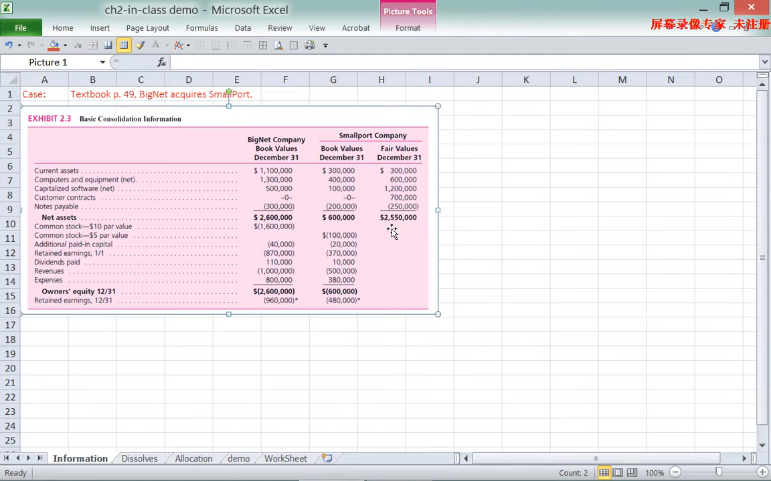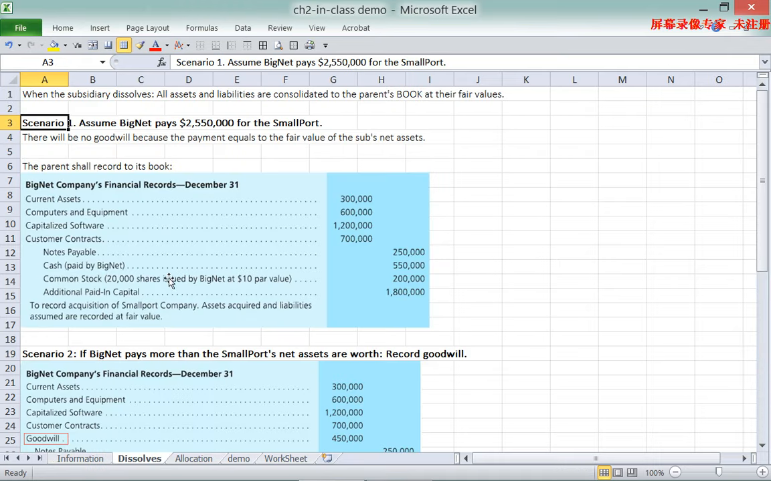So if the parent acquires the subsidiary at exactly the same amount as the fair value of the net assets, it just records all the assets and liabilities to its accounting record, and it's done.